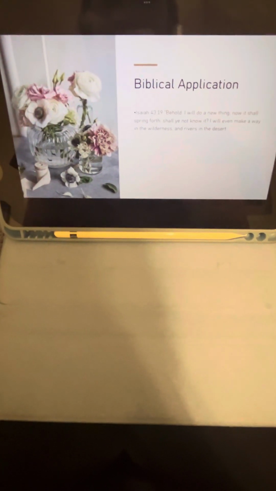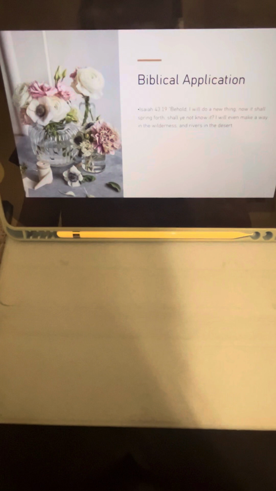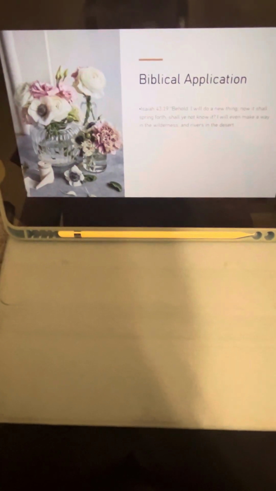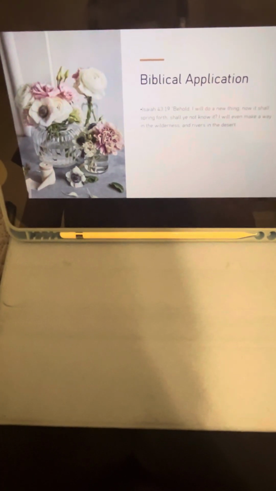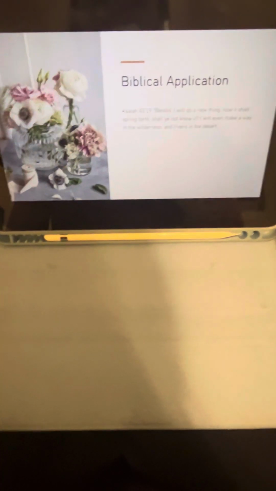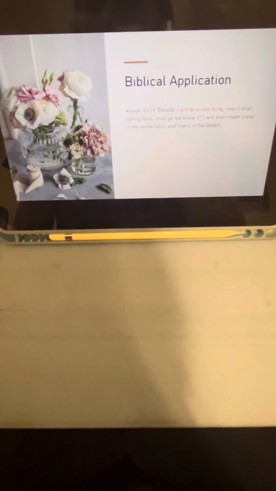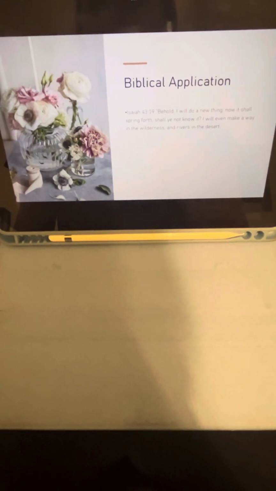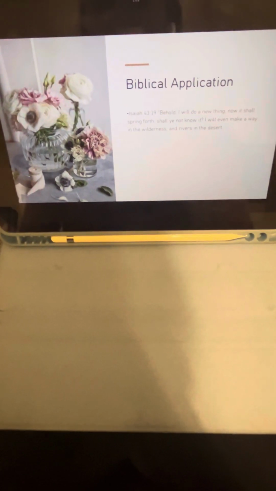A biblical application of this change theory can be seen in Isaiah 43:19. "Behold, I will do a new thing. Now it shall spring forth. Shall you not know it? I will even make a way in the wilderness and rivers in the desert." This is God speaking here in Isaiah, and this is a reference to the example of God leading the Israelites through the wilderness. God led them through different changes in life while leading them to the promised land. But the Israelites still made small decisions each day that affected their path that God was leading them on.